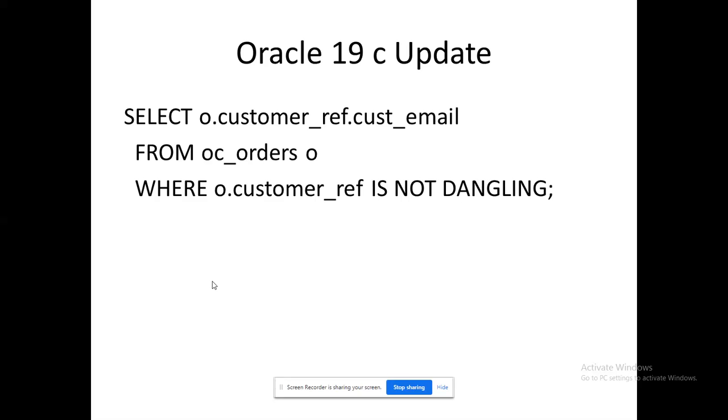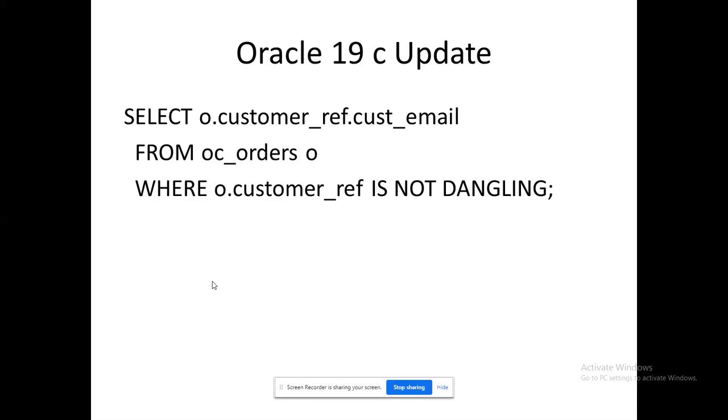Reference is a composite data type. That means they are ready to work with your pointers, with your addresses, right? So, very simply, instead of writing exception handling, they are using this not dangling. It is like an exception constant. When I don't have any references, the query should not throw any exception, right?